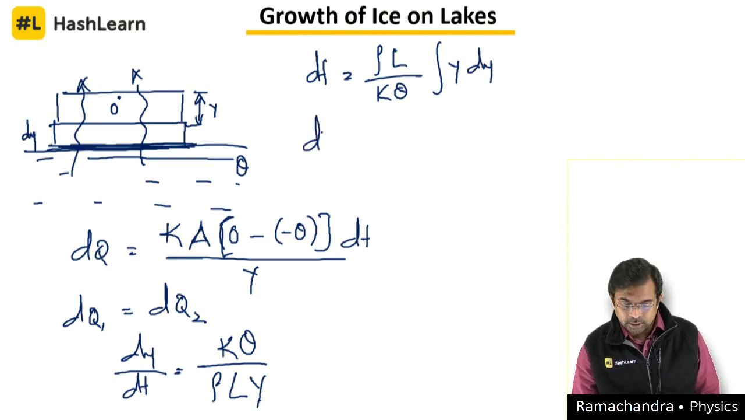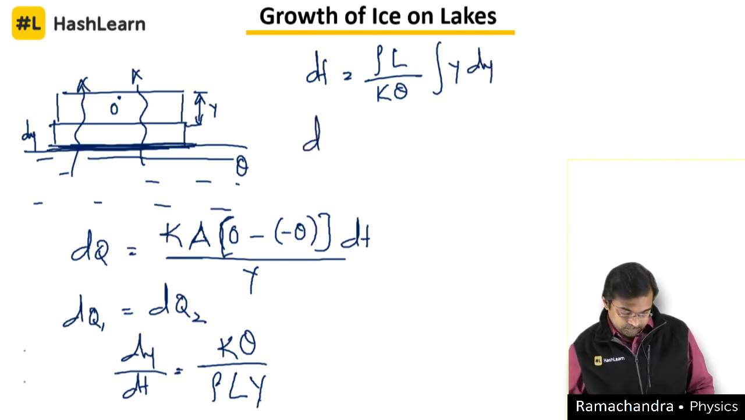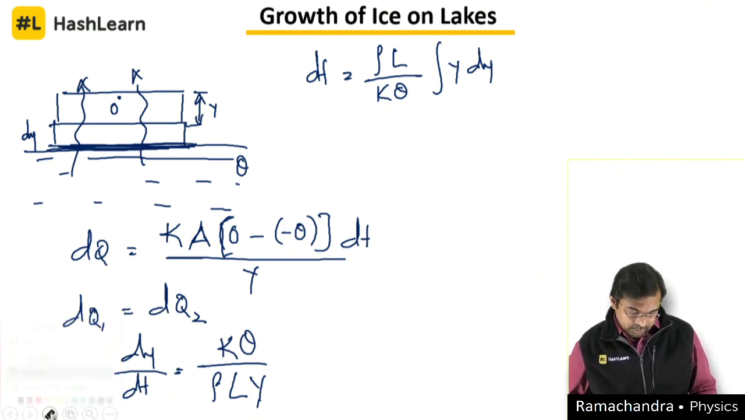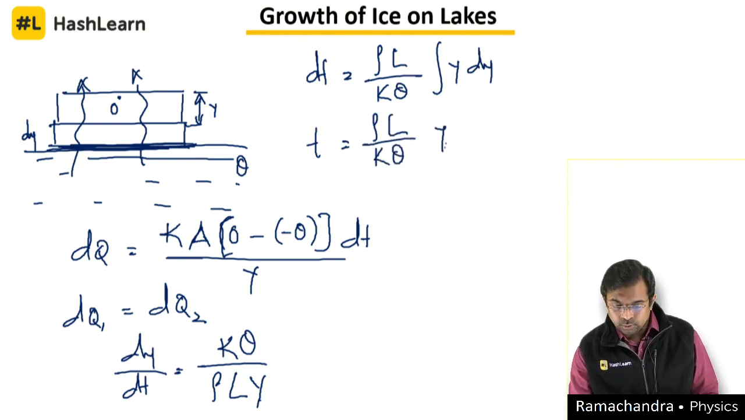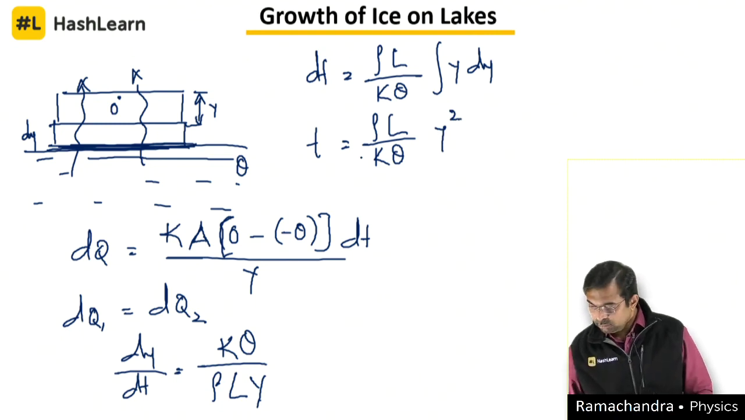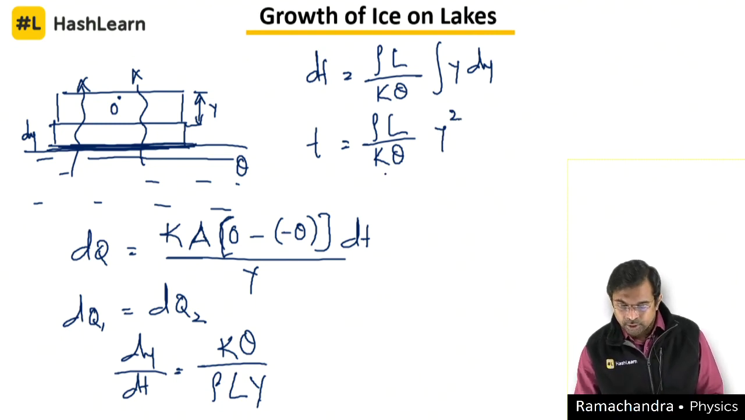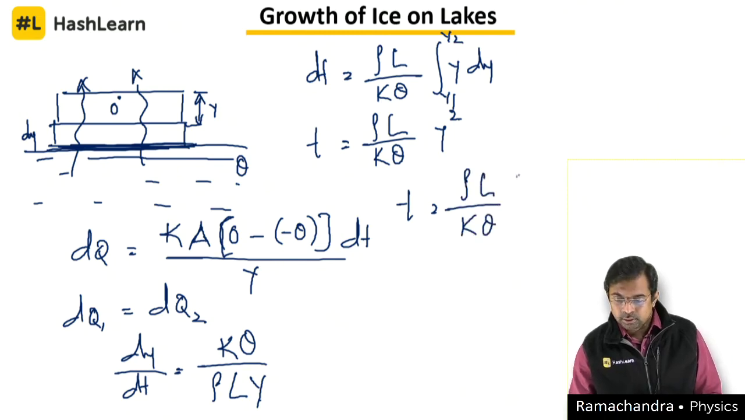By integrating, you will get t, the time in which the ice is going to grow, as rho L divided by k theta into y square. If we know two different thicknesses, y1 to y2, then t is rho L divided by k theta into y2 square minus y1 square.